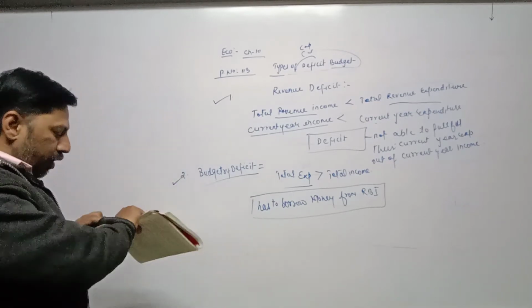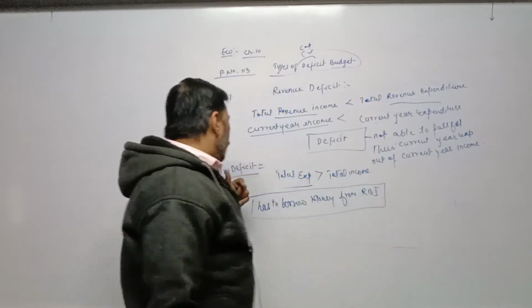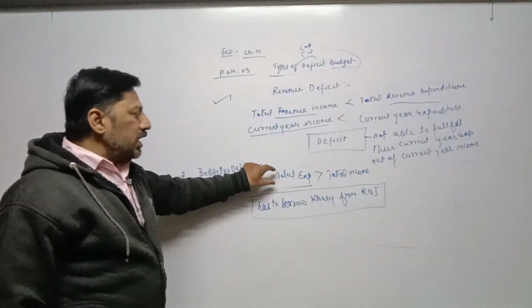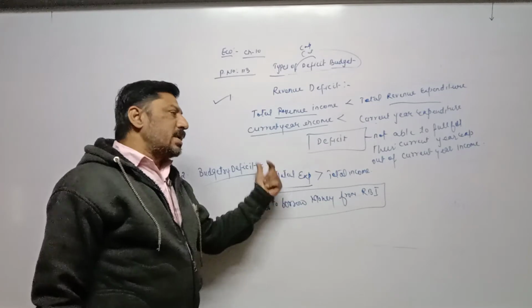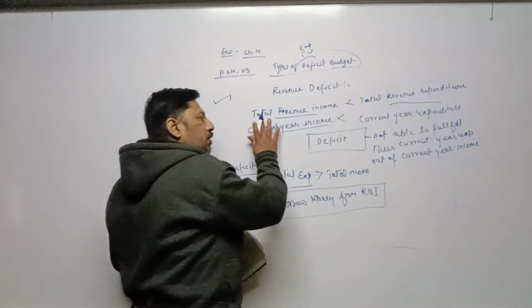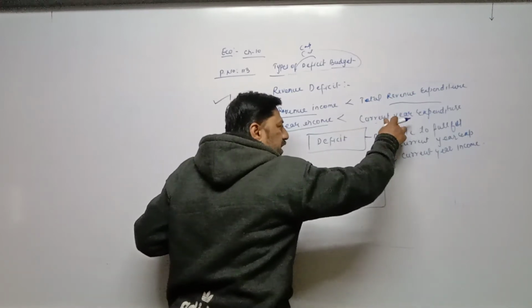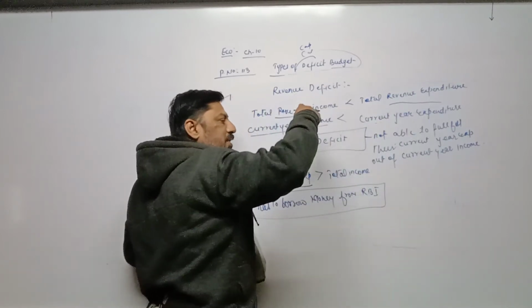In revenue deficit only we have to take revenue income and revenue expenditure. In case of budgetary deficit, total expenditure and total income. In case of revenue deficit, excess revenue expenditure can be fulfilled with capital income.